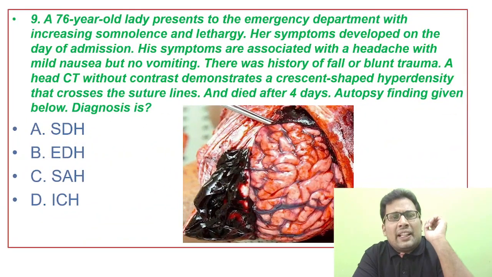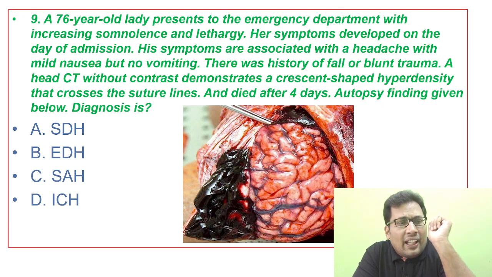And question number 9. A 76-year-old lady presents to emergency department with an increasing somnolence and lethargy. Her symptoms developed on the day of admission. Her symptoms are associated with headache, mild nausea but no vomiting. There was no history of fall or blunt trauma. A head CT without contrast demonstrates crescent-shaped hyperdensity that crosses the suture line. And she died after 4 days. Autopsy finding is given below. What is the best diagnosis?